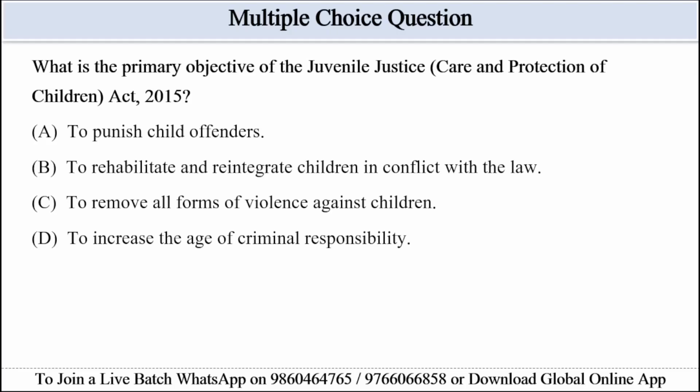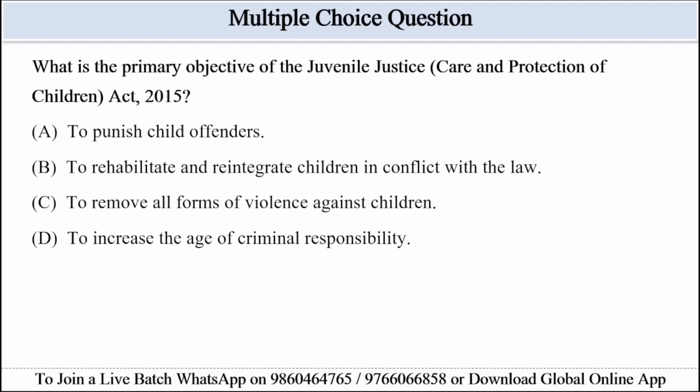The focus is on children in conflict with the law and their rehabilitation, not on all forms of violence in general. While in case of option D, to increase the age of criminal responsibility, the passage does not mention any change in the age of criminal responsibility. Instead, it discusses how 16 to 18-year-olds may be tried as adults in heinous offenses after the assessment.